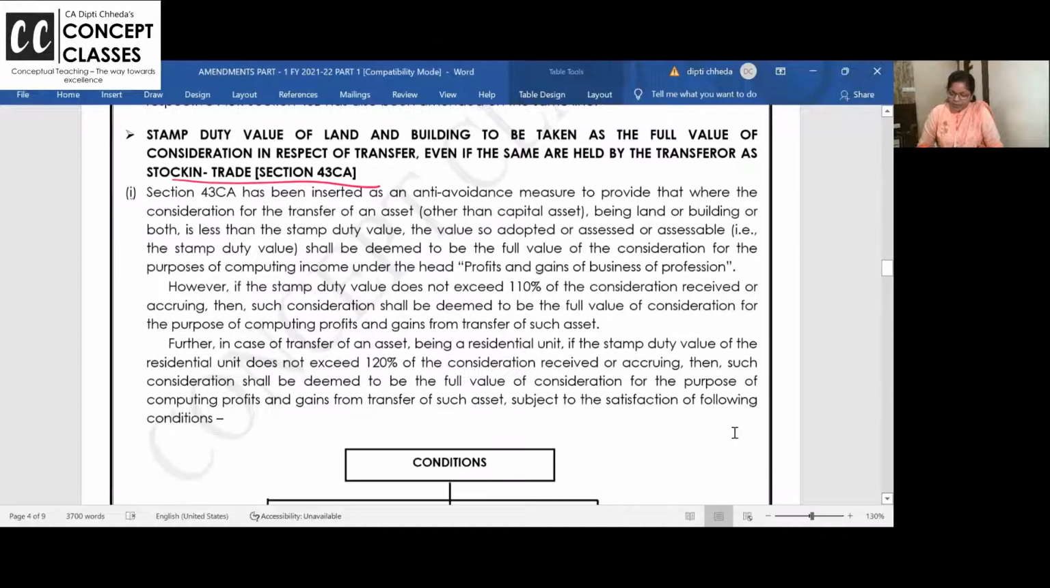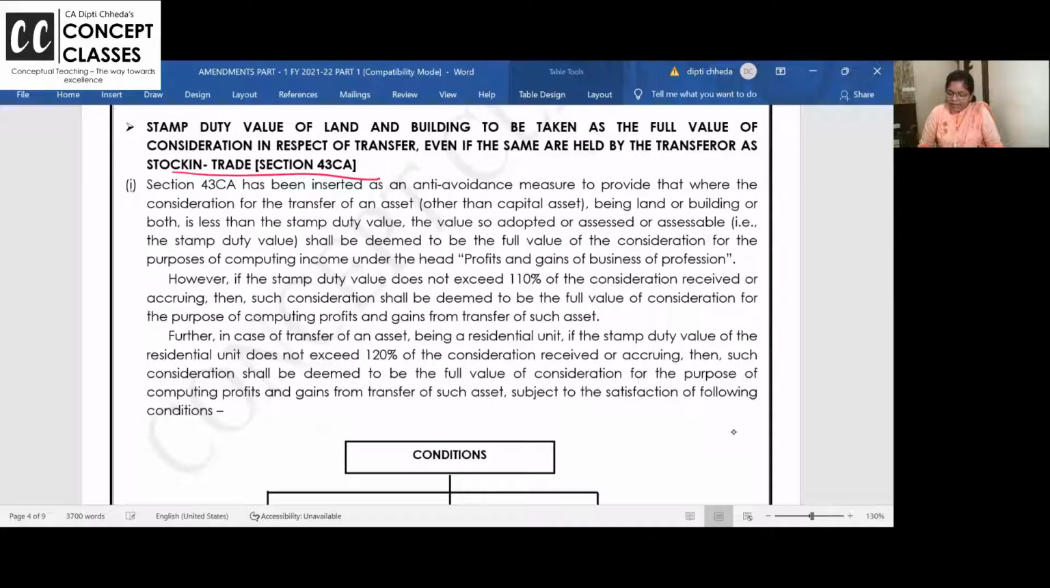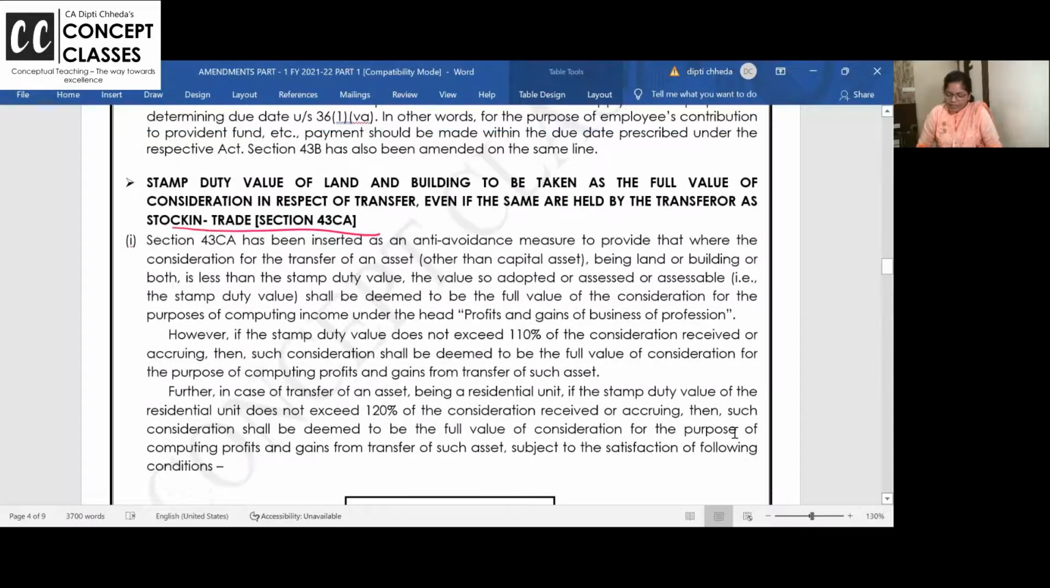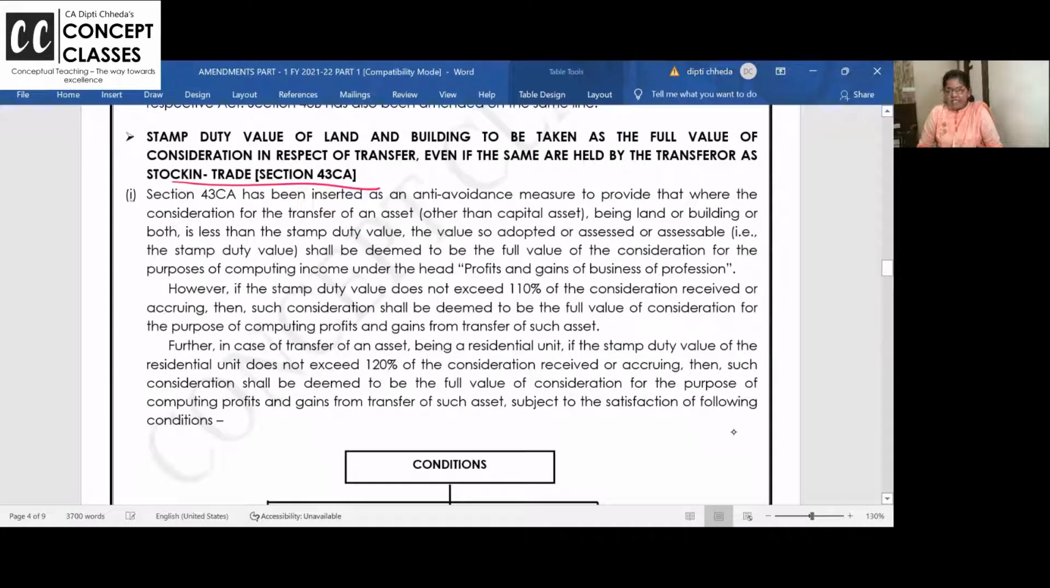See. So 43 CA has been inserted as an anti-avoidance measure to provide where the consideration for transfer of asset other than capital asset, this time it's like stock in trade, we are in business head, land or building or both is less than stamp duty value, then the value so adopted will be, stamp duty value will be the full value of consideration for the purpose of computing business head.